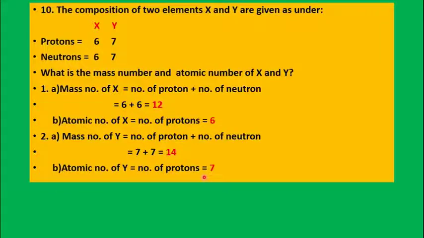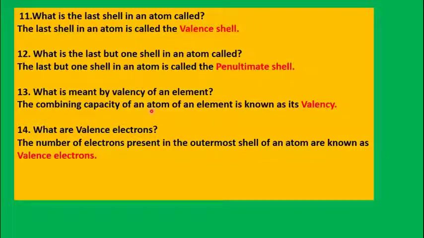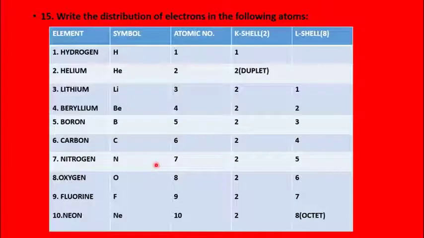In a shell diagram, when you draw the atom of an element, the last shell of an atom is called the valence shell. What is the last but one shell called? The last but one shell in an atom is called the penultimate shell. What is meant by valency of an element? The combining capacity of an element is known as its valency. What are valence electrons? The number of electrons present in the outermost shell or valence shell of an atom are known as valence electrons.